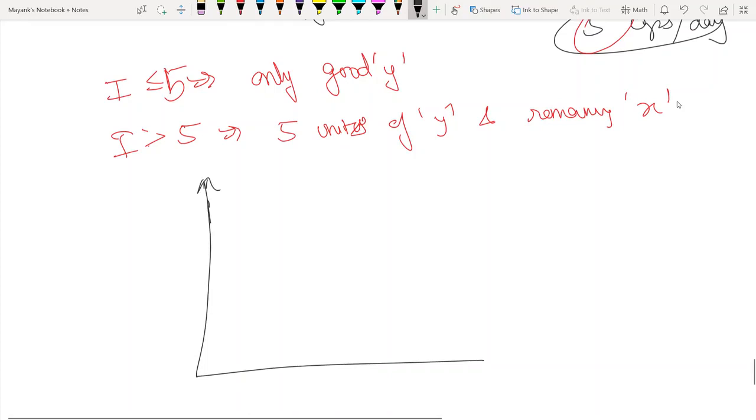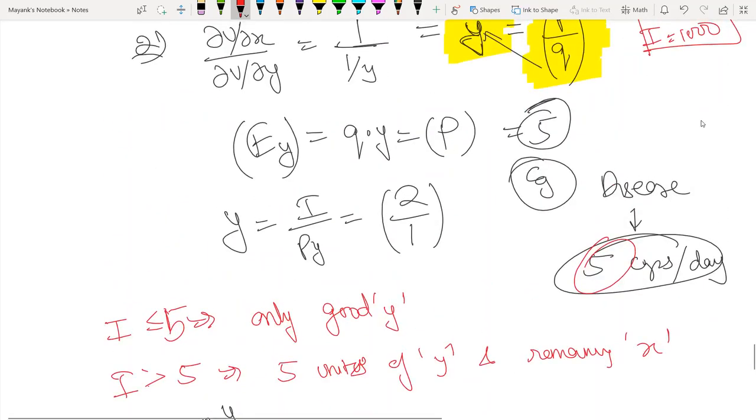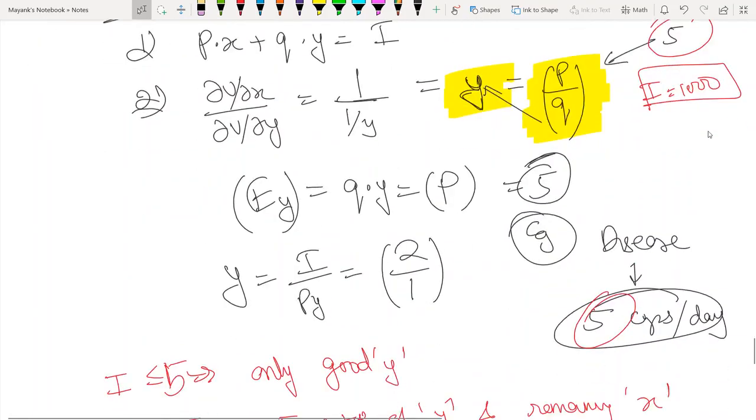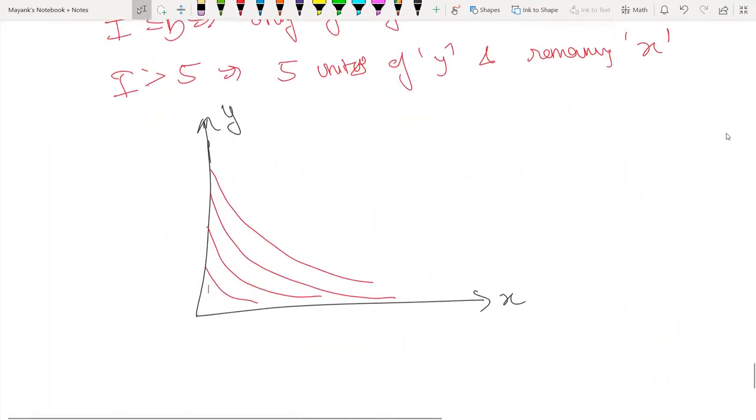So graphically this is Y and this is X. So this is your Y equals to 5 wala IC. These are your other ICs. Okay. So in this case, अगर तुम्हारी बजट लाइन इसके अंदर है, ठीक है, इस पॉइंट से अंदर कहीं पे भी है, then you are going to consume this point.